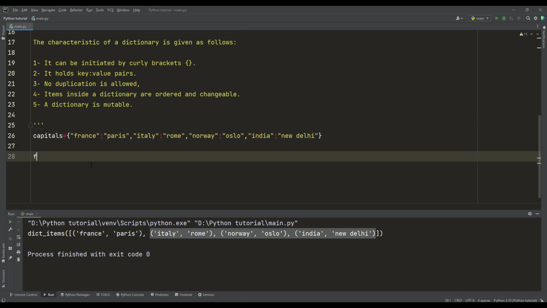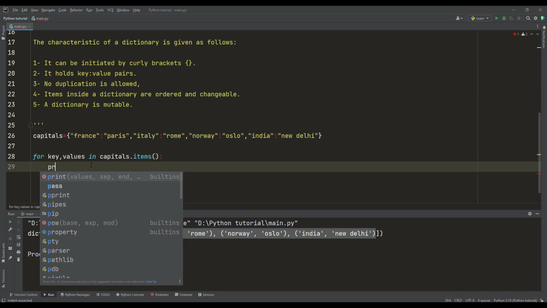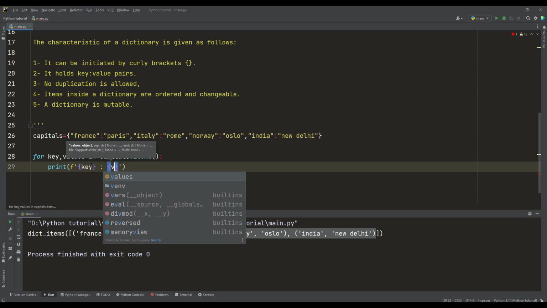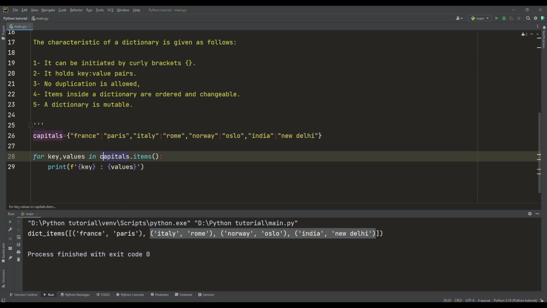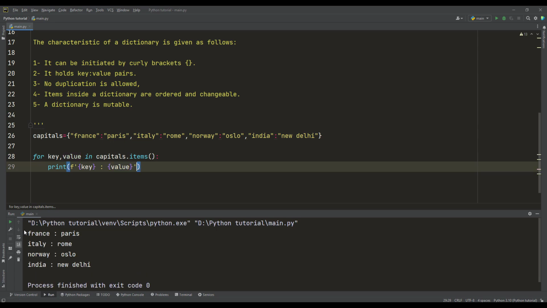Or I can loop. For example, I can say for key, value in capitals.items, I want to print, let us use an f-string here. I want to print the key, then a colon, then the value, in a singular form. And yes, we are able to print each key and its corresponding value when we iterate through them.